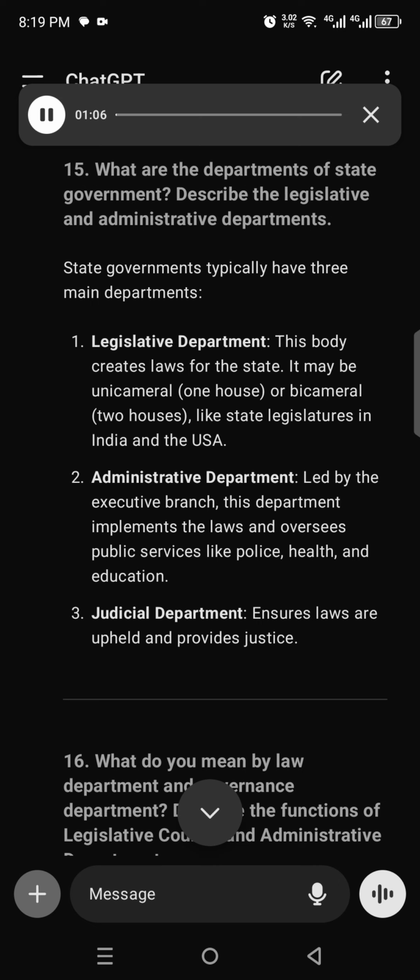2. Administrative department. Led by the executive branch, this department implements the laws and oversees public services like police, health, and education. 3. Judicial department. Ensures laws are upheld and provides justice.